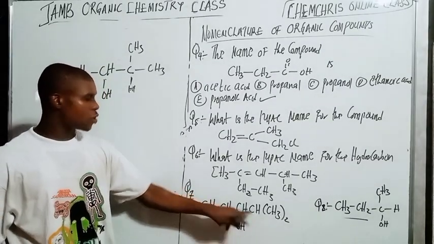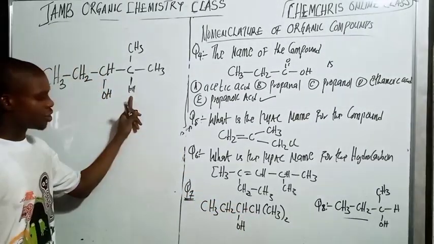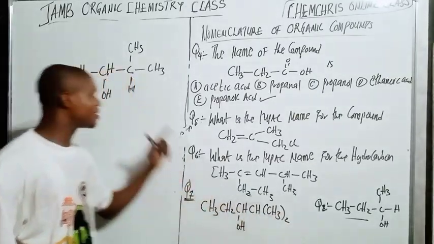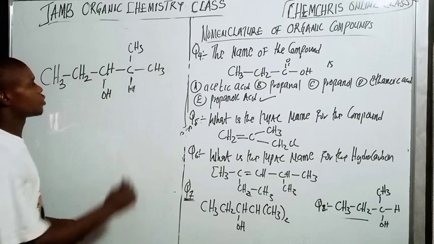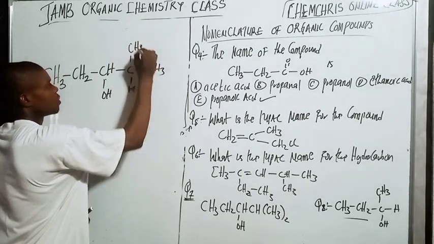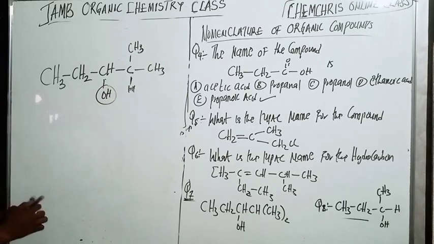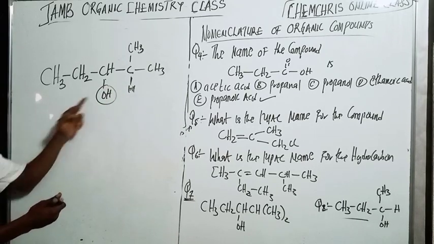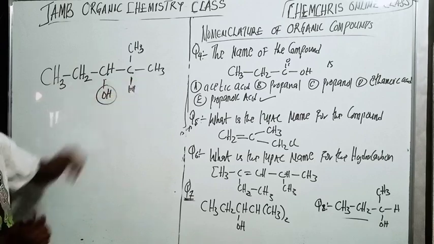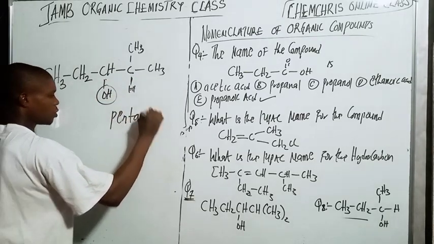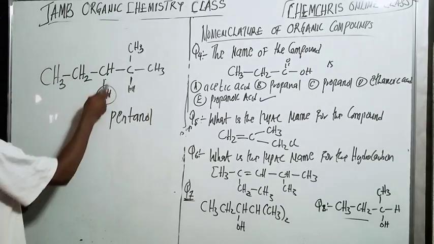This carbon means that it has 1 hydrogen. You see this methyl here in brackets, 2. That is, this carbon is a 2-methyl. Do you understand? So how do you name this one? Here we have OH. Remember, here we have 1, 2, 3, 4, 5. So here we have pentanol, right?